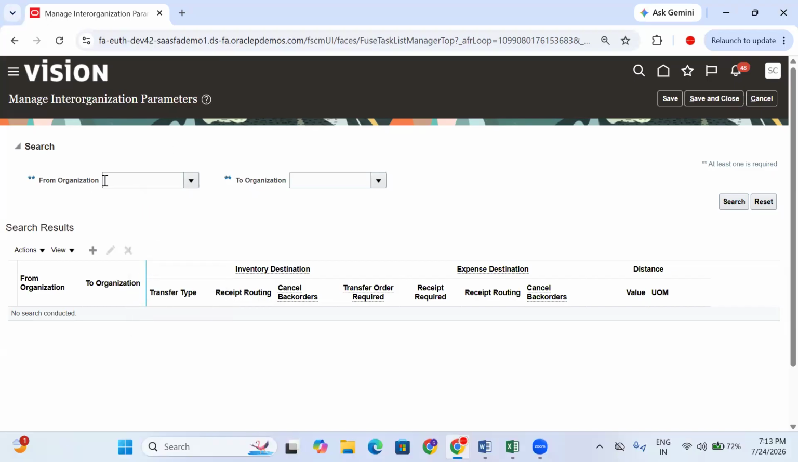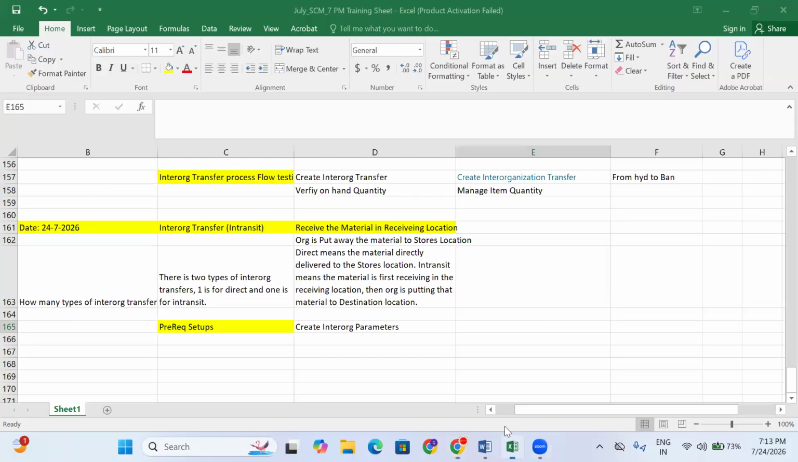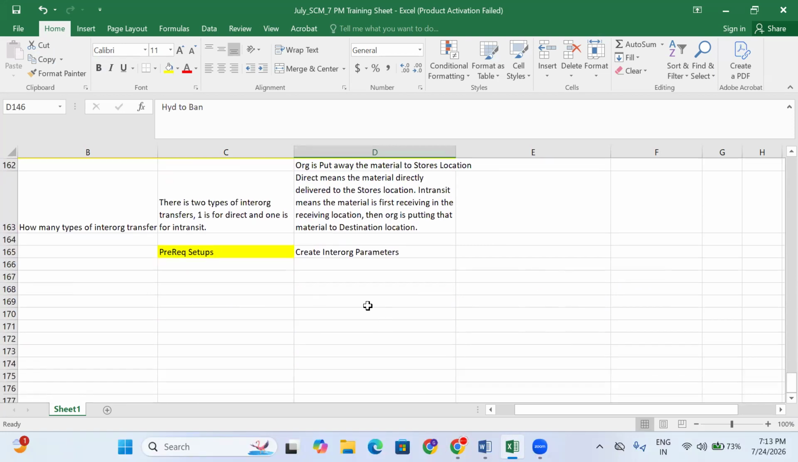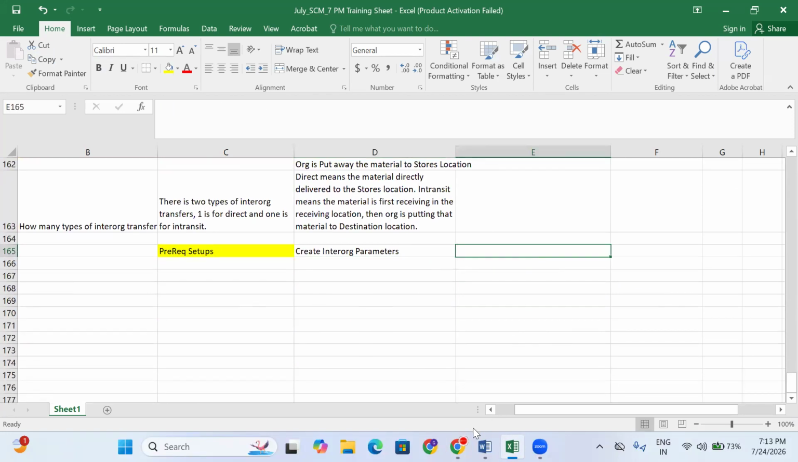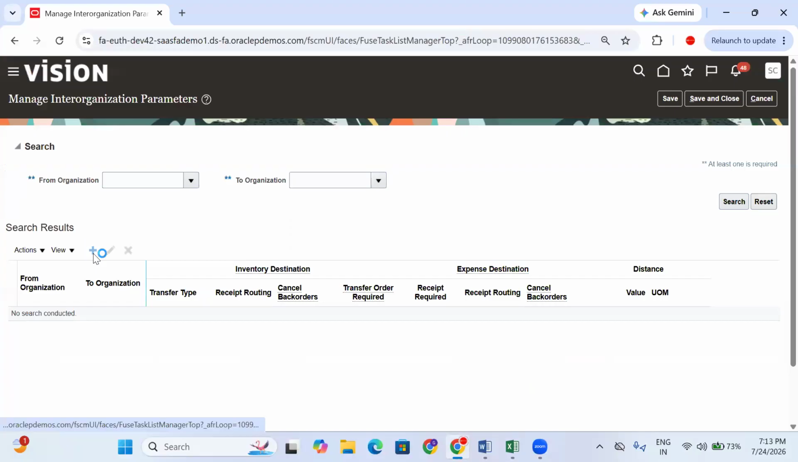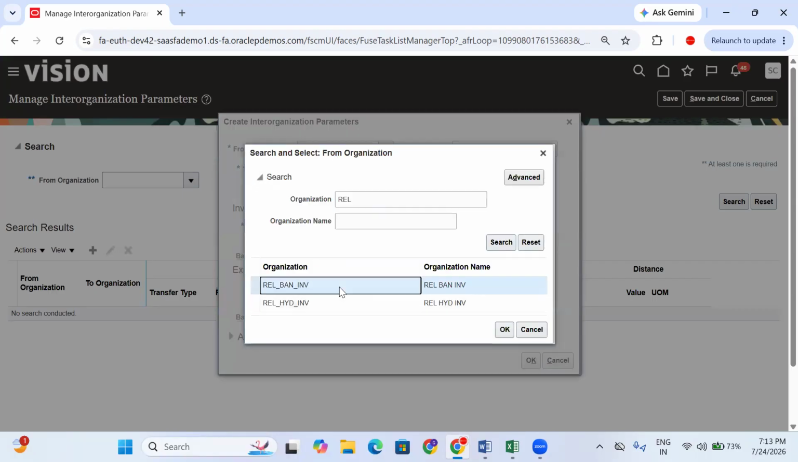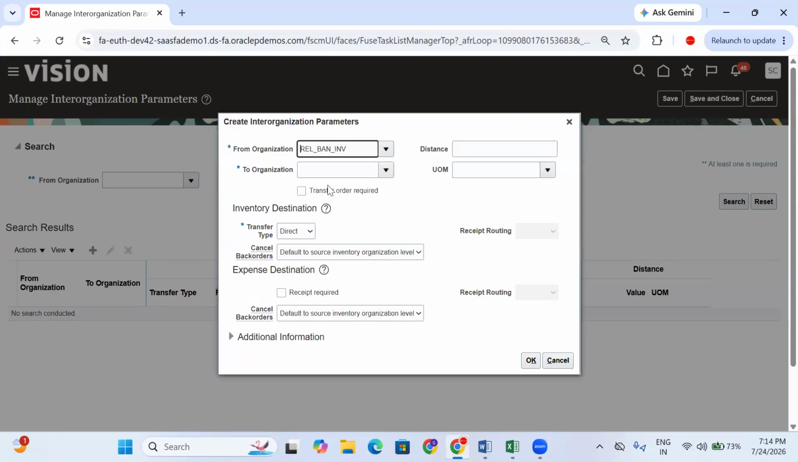Yesterday we did Hyderabad to Bangalore. Today we'll see Bangalore to Hyderabad. So click on this, Reliance Bangalore to Hyderabad. Here you need to select the transfer type. There are two types: one is direct, one is in-transit.